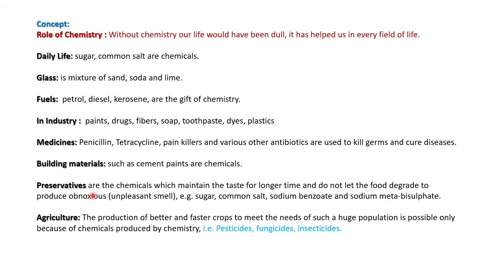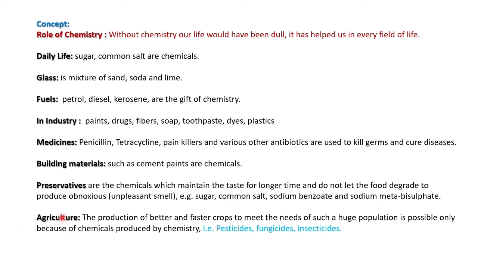Then food particles should not get spoiled, isn't it? For that we are using preservatives, that is also a chemical. And if we are adding natural preservatives, it will be sugar or common salt. For pickles we are adding common salt, so that they will not get spoiled. In the same way, for candies we will be adding sugar. Chocolates will be adding sugar. For chemical preservatives we use sodium benzoate and sodium metabisulfite. Vinegar we also use as a preservative.